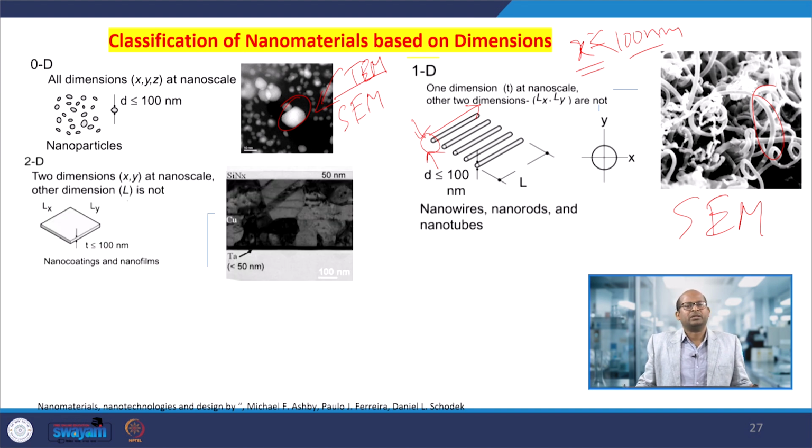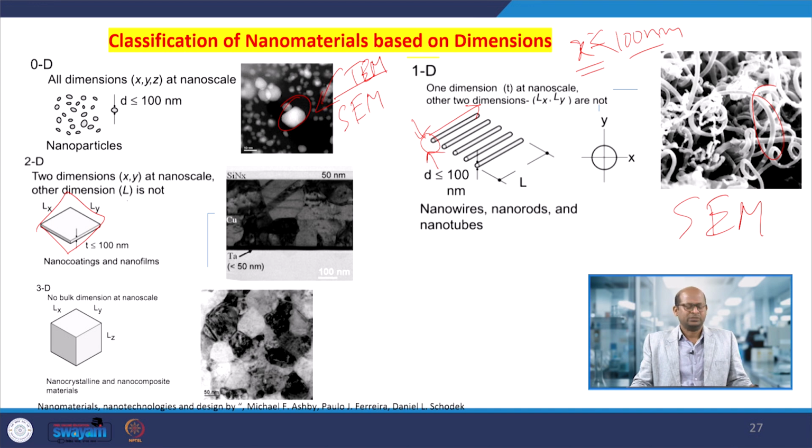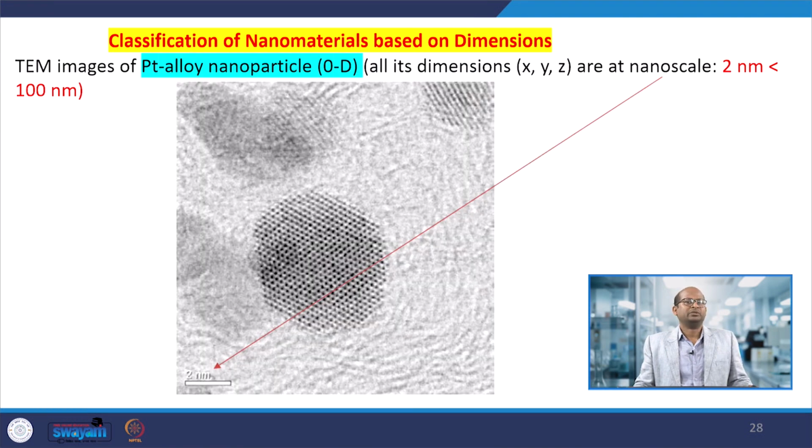Then 2D materials, where two dimensions may be in the nanometer range, and the third dimension may not be in the nano range. Then we can consider it a 2D material. Another is 3D materials, where none of the dimensions are in the nano range. Then we can say that is the bulk material. Whatever materials we are preparing, if the dimensions are not in the nano range, we call them bulk materials.